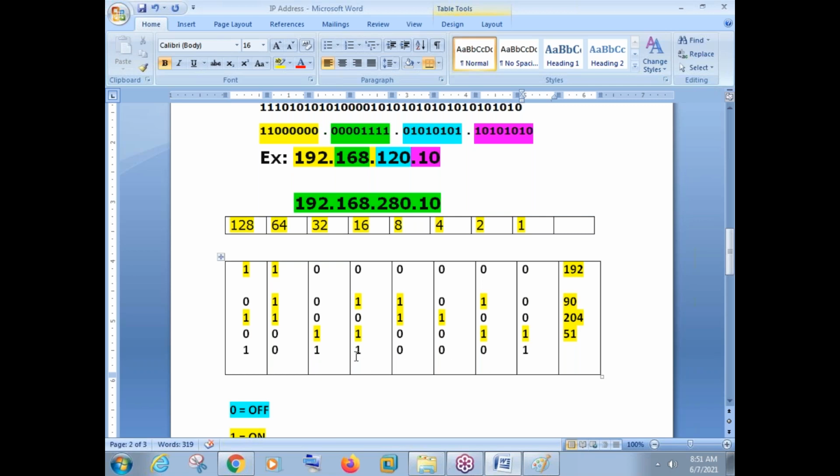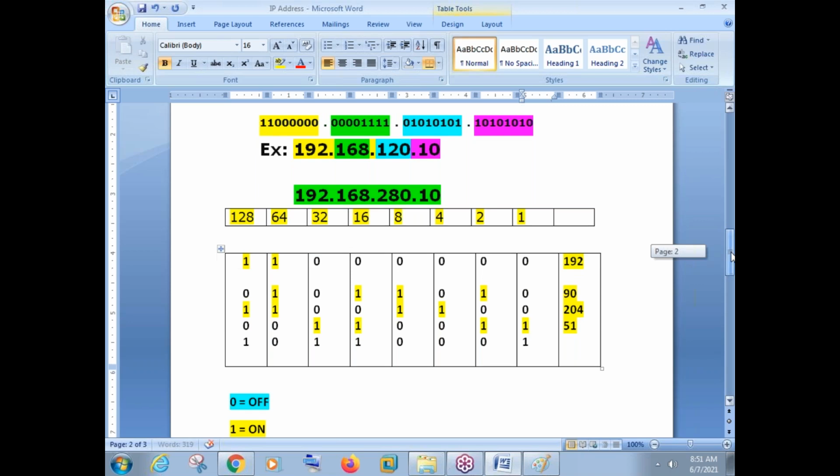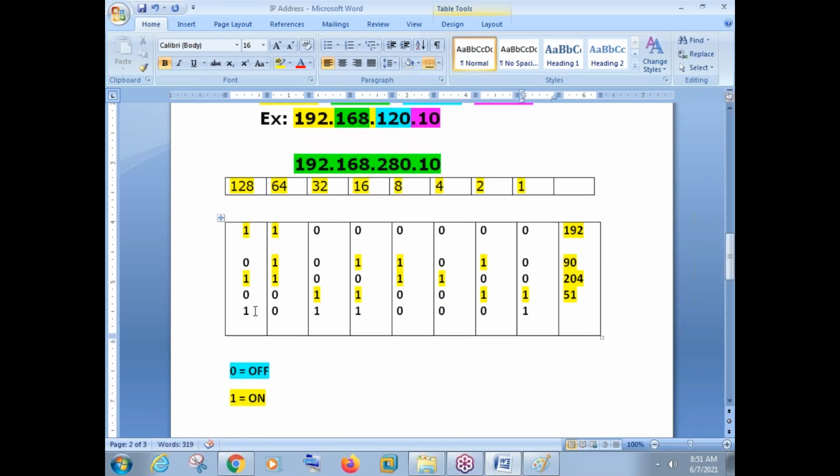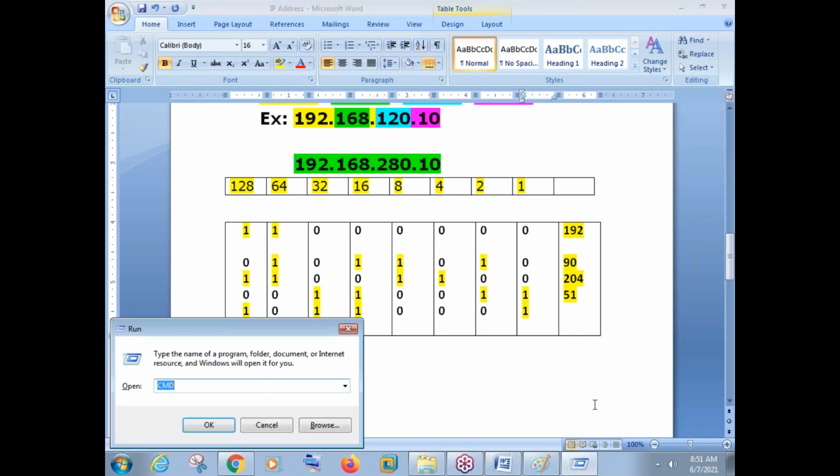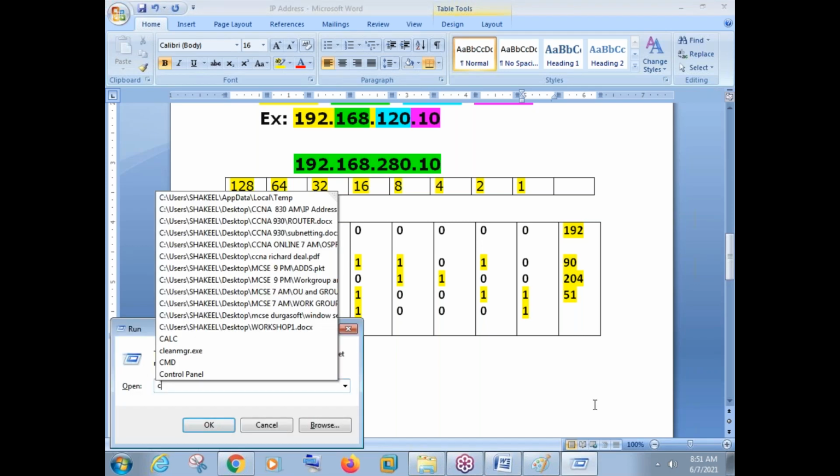What we need to do here is simply see how many bits are ones. How many bits are ones here? This bit is 1, so this bit value is 128. This bit is 1, that is 32. This is 16. This is 1. Any other bit that is on here? Of course, no. Whatever bits are on here, I have just highlighted those bits in yellow color so that things will be easy for you to see.